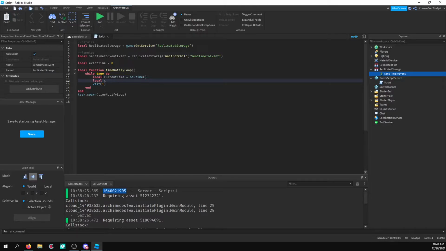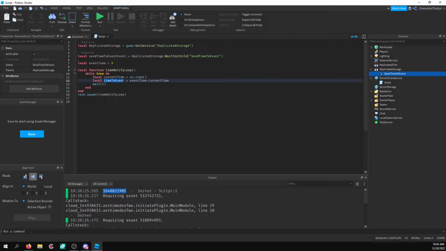And I'm going to say local time to event equals event time minus current time, and that should give us the time left. I'll convert the seconds to hours, minutes, seconds, days, all that stuff later, because that's not entirely needed.